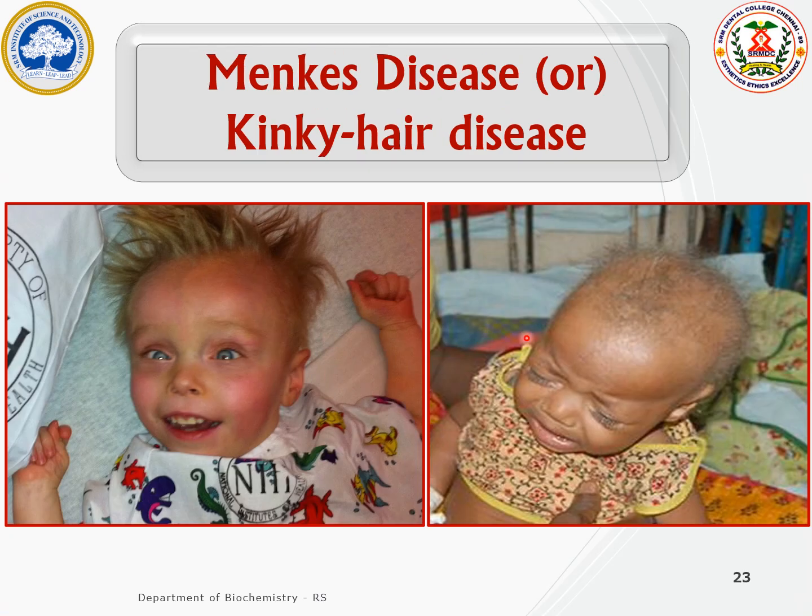These two pictures show the Menkes disease or kinky hair disease. So this is the kinky hair seen in the child. This is due to the malabsorption or the defect in the P-type ATPase in the small intestine, leading to a reduced copper absorption.